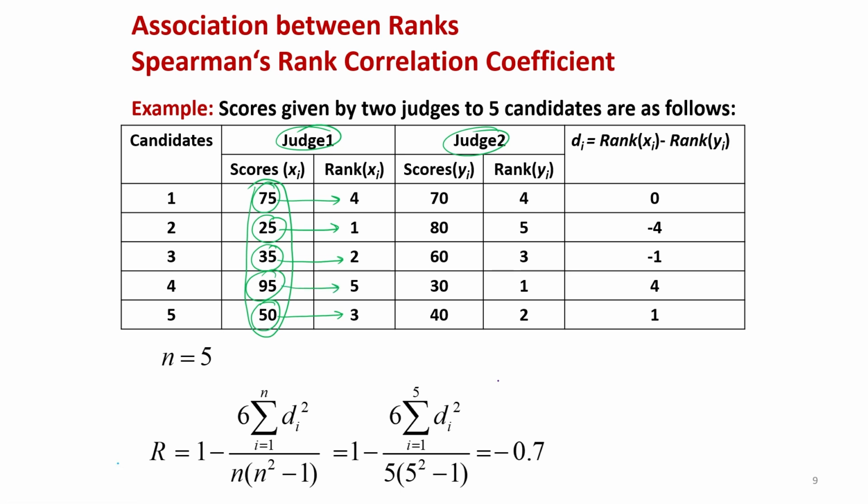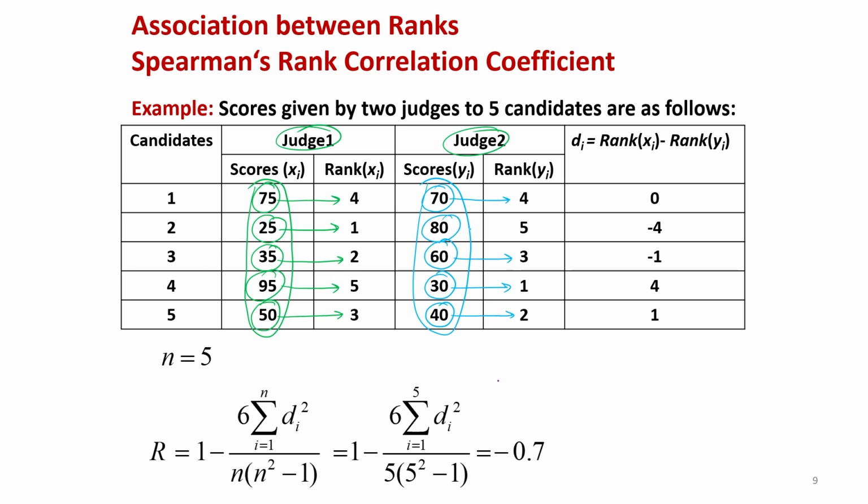Now, similarly, if I take the scores of judge number 2, we see that out of this data, 30 is the minimum value, so it is given the rank 1. After this, the next higher value is 40, which is given the rank 2. Then the next higher value is 60, which is given the rank 3. Then the second largest value is 70, which is given the rank 4.